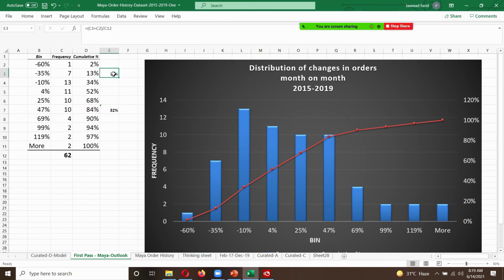What's the probability, the likelihood of just a normal month, which is anywhere between minus 10% and 25%. That would be the sum of these three values. And you would divide this by 62.